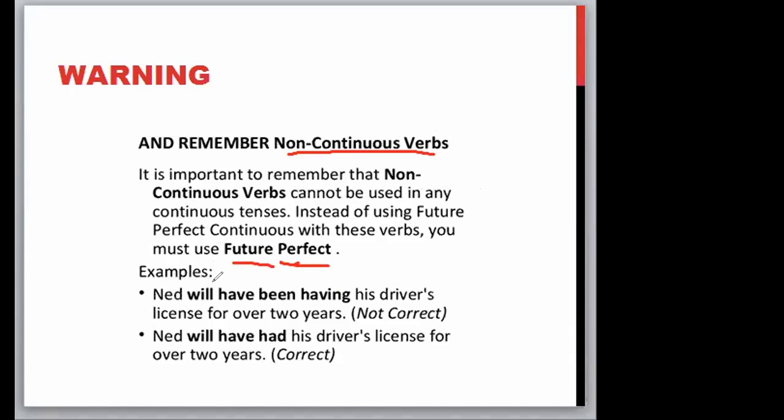Ned will have been having his driver's license for over 2 years. Ned will have had his driver's license for over 2 years. This is future perfect, and the first is the wrong use of future perfect continuous. Clear?